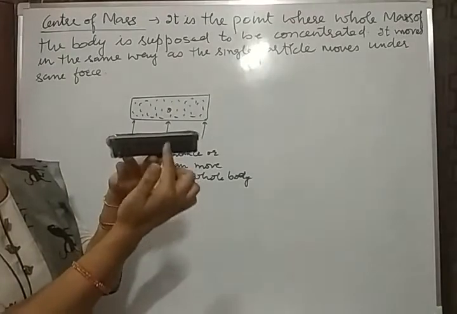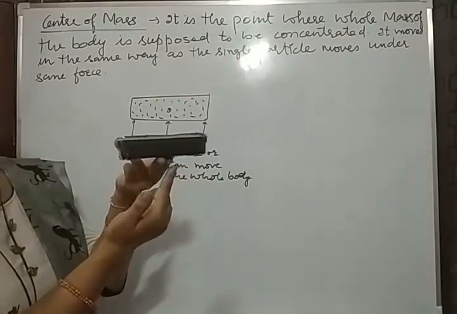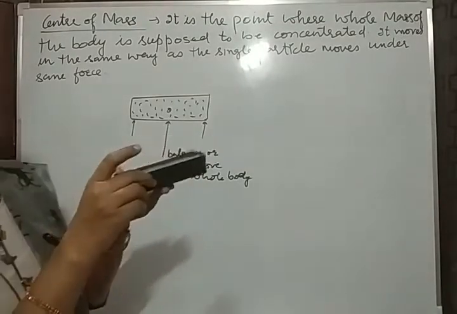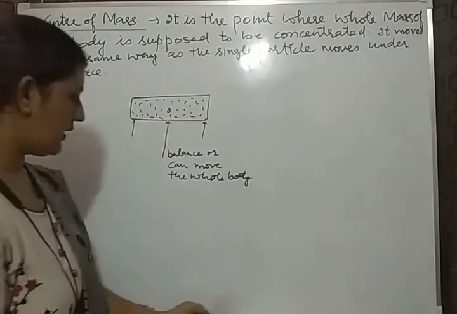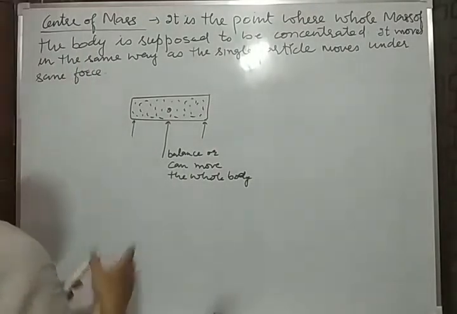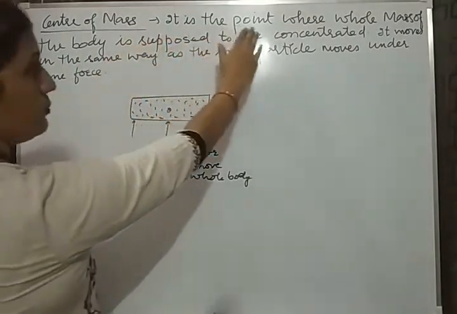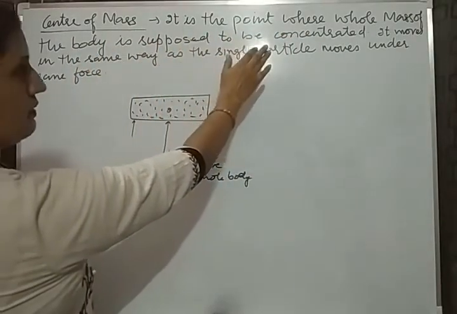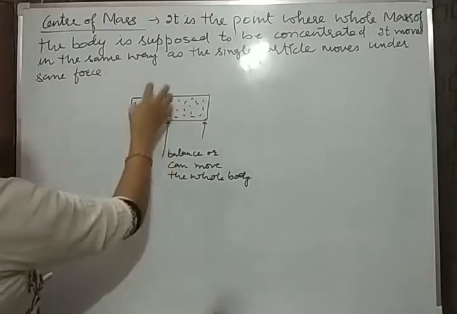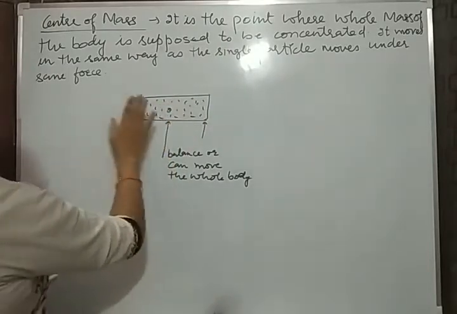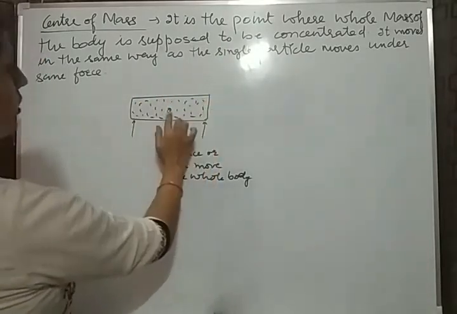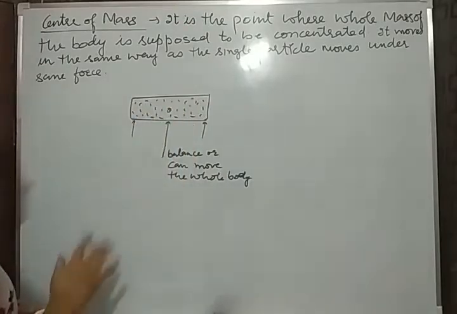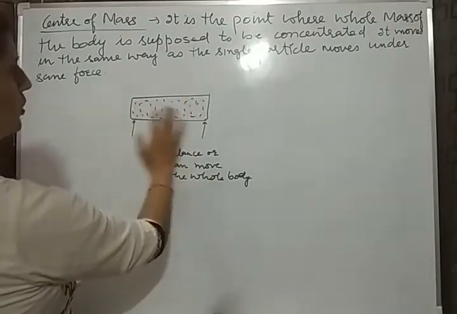That's why the whole weight is balanced at this point. So from here we can write the definition of center of mass. It is the point where the whole mass of the body is supposed to be concentrated. We assume that the whole mass is here, and if we rotate the body or move the body, the center of mass also moves like all the particles.